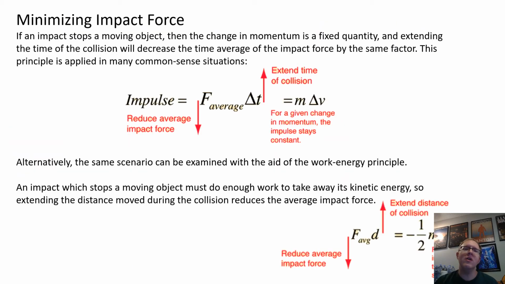And so with all of these car safety devices, you can't change the impulse. You can't change the change of momentum during a crash. Your car is going 40 meters per second, you're hitting a wall. But what you can do is extend the collision time. So you can have an airbag and a seatbelt and crumple zones where the car actually crunches.